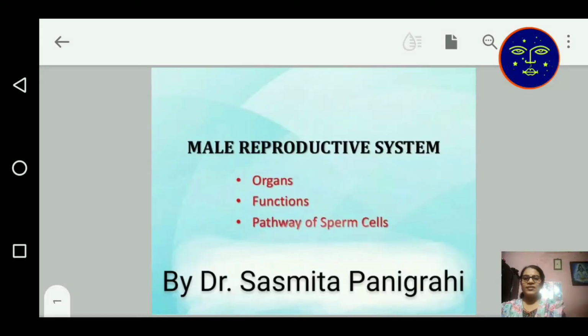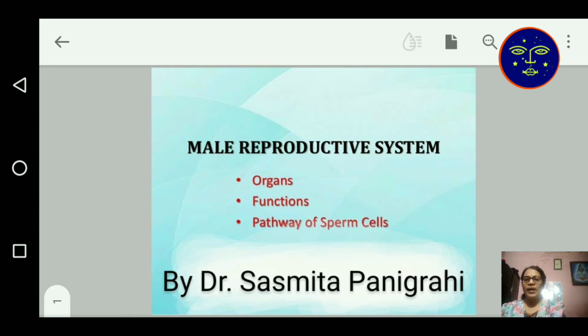Welcome to this class. This is the topic of your zoology, the first unit of your zoology and the first long question also: the male reproductive system, prepared by Dr. Sasmita Panigrahi. In this topic we will discuss something about organs.